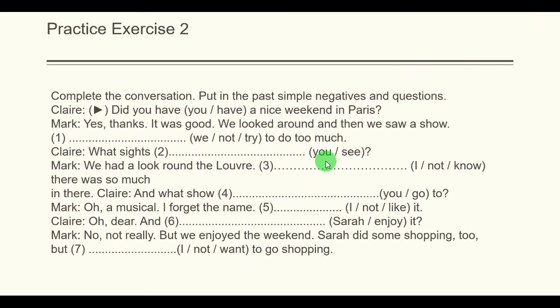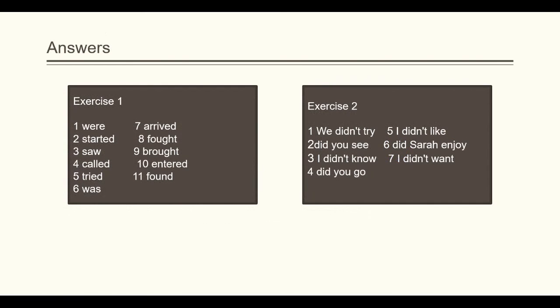So let's check the answers now. Here are the answers. 11 plus 7, 18. So for each correct answer, give yourself 1 mark, and for each wrong answer, 0. So at the end, see how many marks you got out of 18.